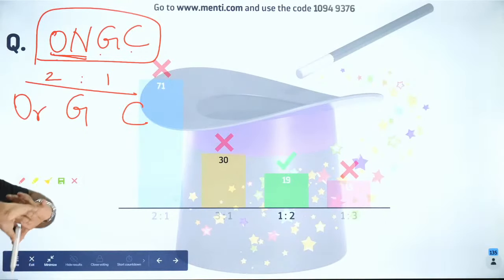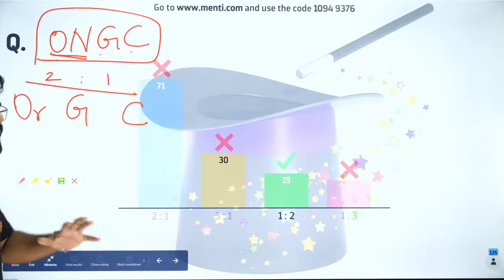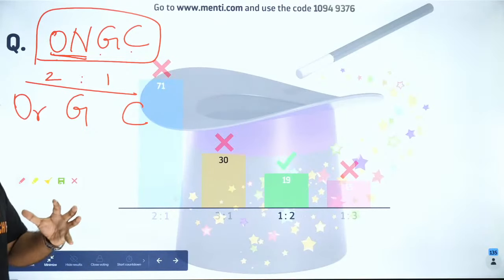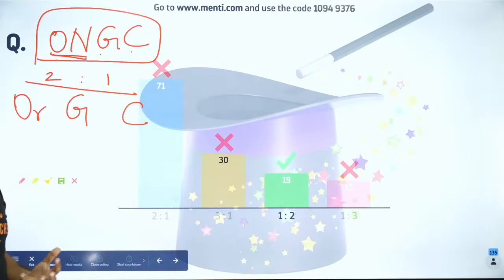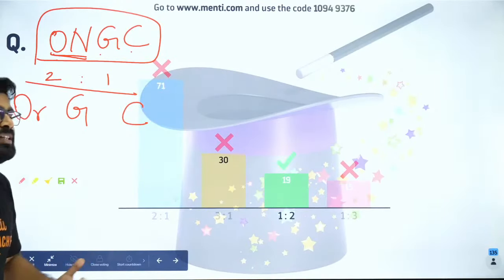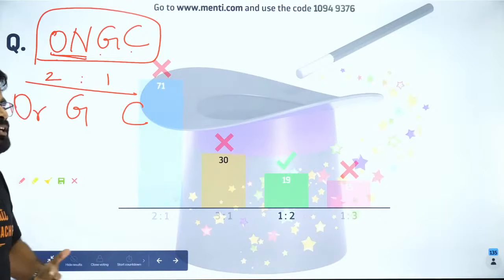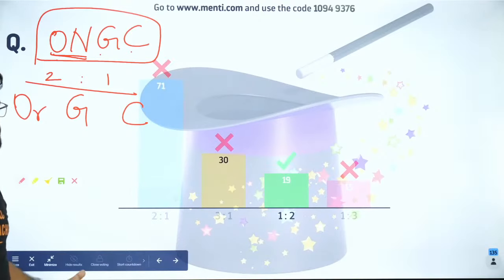Anirudh, to be more efficient, what I've decided is, after every 10 questions only, I will show you the leaderboard. So that you guys also will be more interactive, more energetic, and we will be very efficient as a team. Got it? So let's not look at the leaderboard every quiz. After every quiz, that will be taking away a lot of time. So let's look at it after 10 quizzes.